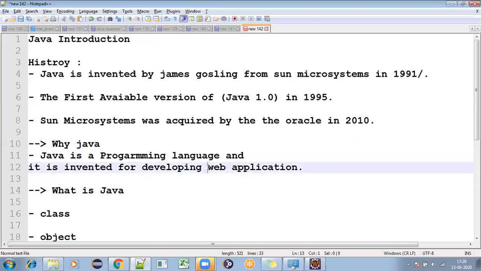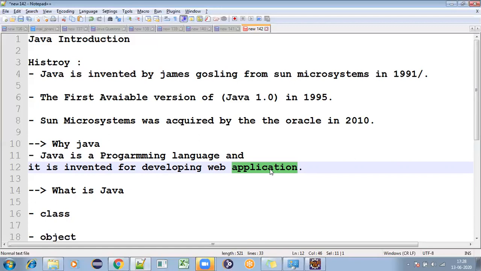So for developing web applications, web applications come under your net banking, right? As you discussed, any mobile applications, like Facebook, like Gmail, like any other applications. First of all, you need to understand what an application is. Gmail is an application, Facebook is an application, and your net banking is an application.